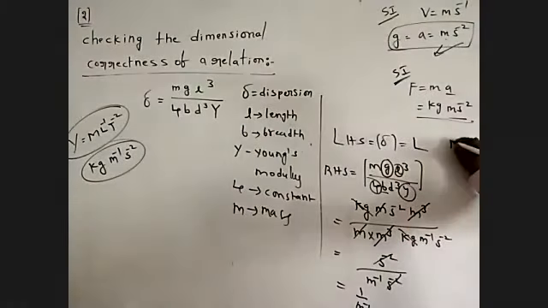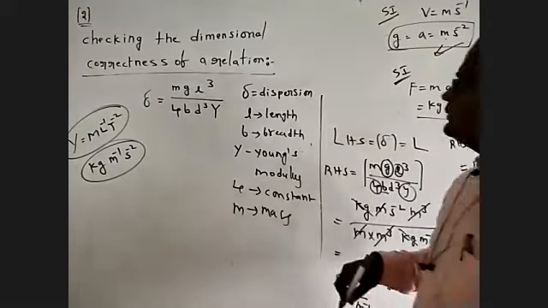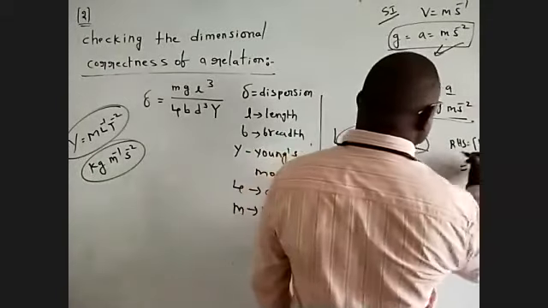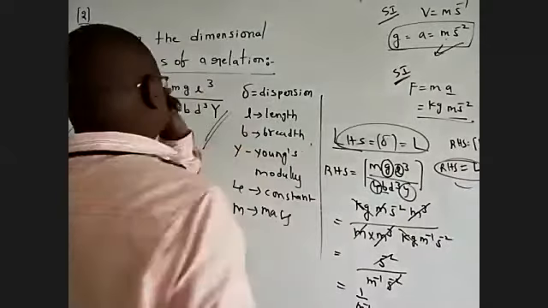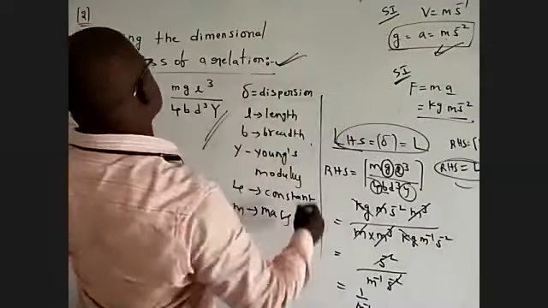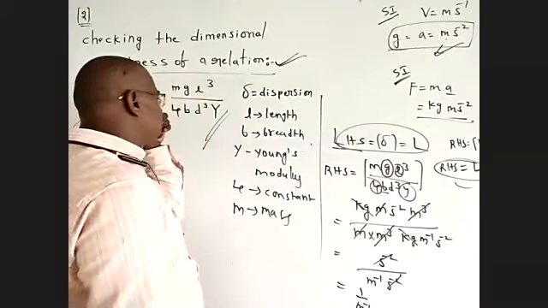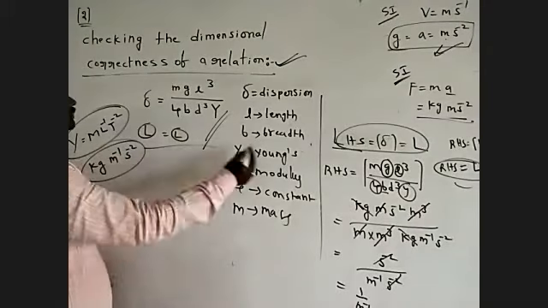RHS side is equal to 1 by meter power of minus 1, that is the meter. Dimensions of meter means length. LHS side is L, RHS side is also L. This is dimensionally correct. Checking the dimensional correctness of the relation, this equation is dimensionally correct. Okay, this is it.